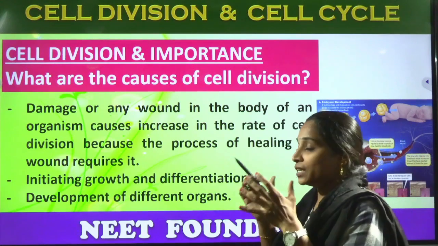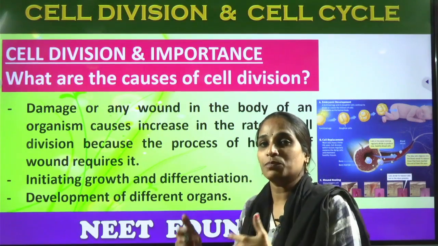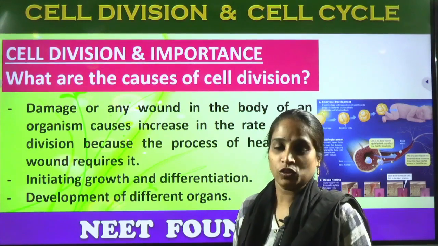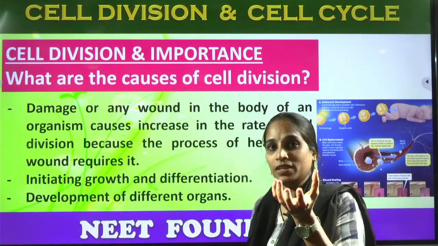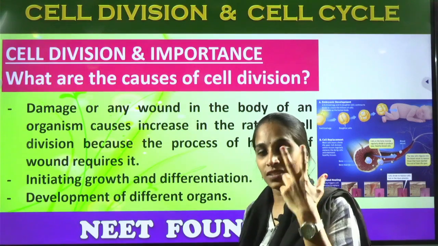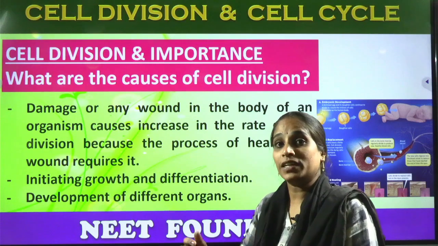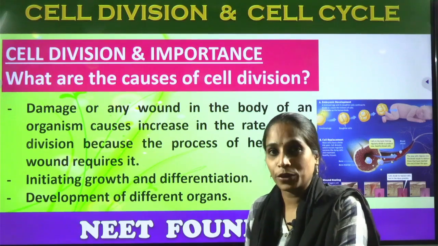Okay, so during the development of a baby, after the reproduction process, after fertilization, it forms the zygote. So what is a zygote? It's a diploid nucleated cell. There we can observe the nucleus dividing and forming the embryo.